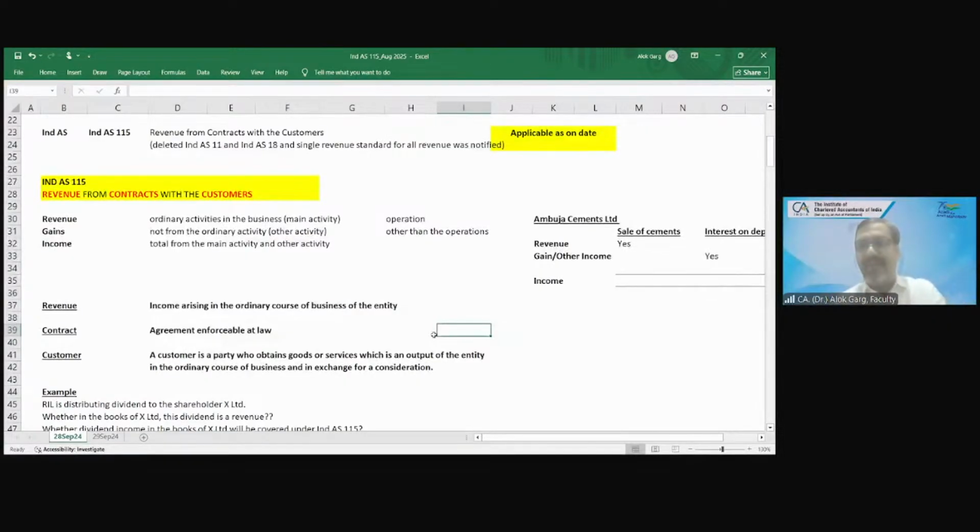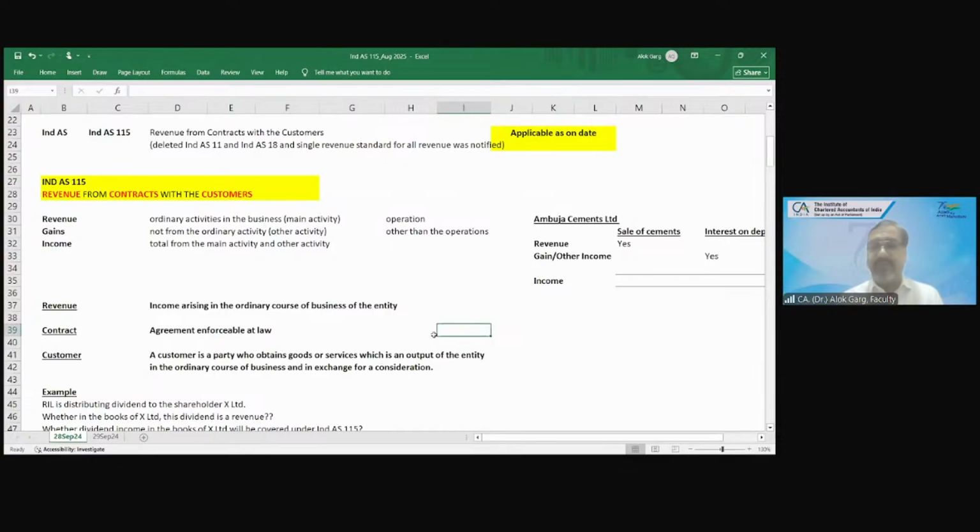Saurav is a party who obtains what? Who obtains a pen, which is an output of that stationery shop in the ordinary course of the business and in exchange for a consideration. Saurav went to the stationery shop for buying a pen, in exchange for a consideration, in exchange for a 20 rupee note. So that guy is a customer. That is the definition of a customer.